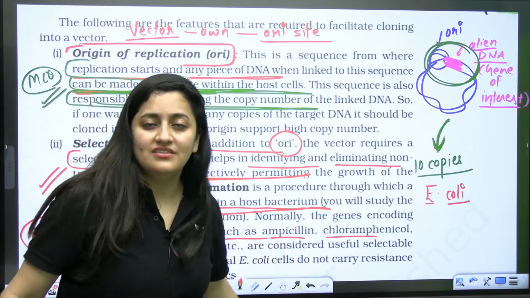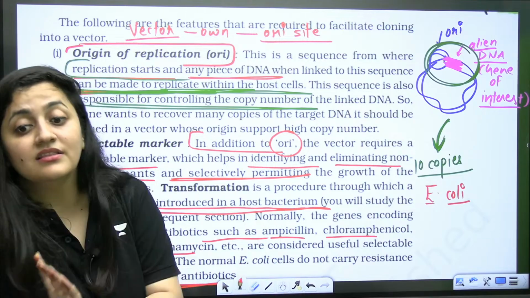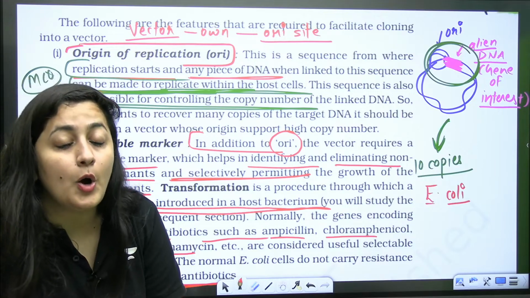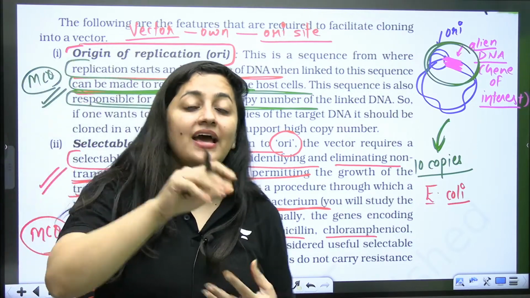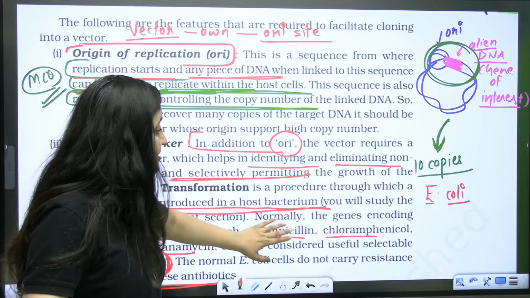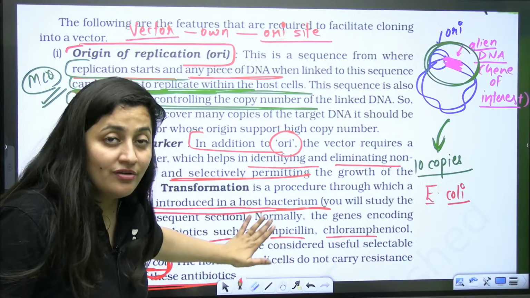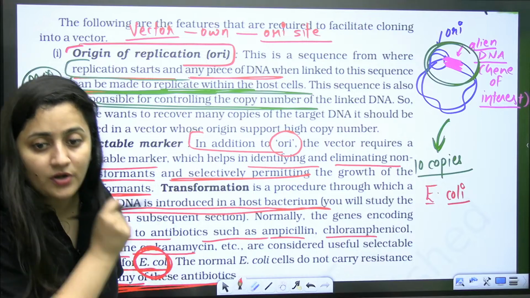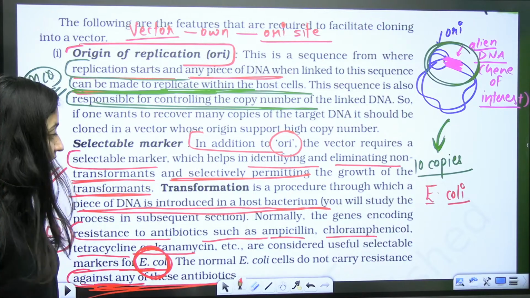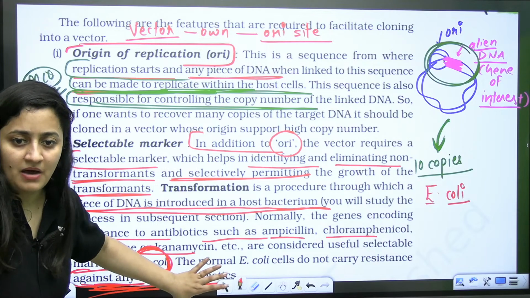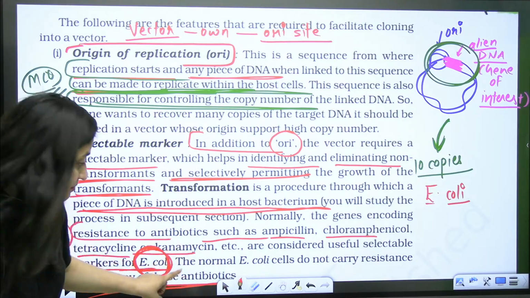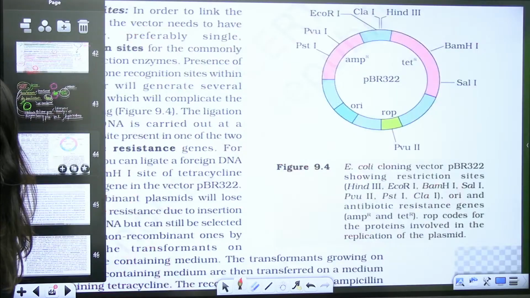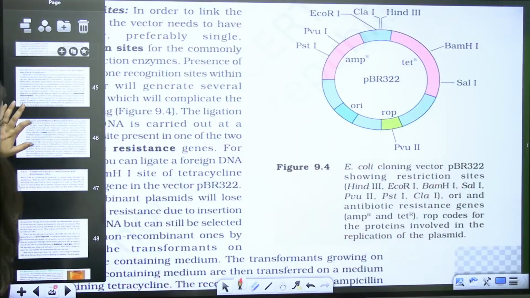we can use these genes as selectable marker in the case of E. coli. So don't get confused in the paper if they are giving you the option E. coli. E. coli is not having the antibiotic resistant genes against ampicillin, chloramphenicol, kanamycin or tetracycline. That's what you need to remember. It's important. I will tell you how selectable markers work, but this is what you need to remember. And remember, they have given you the reference of E. coli.